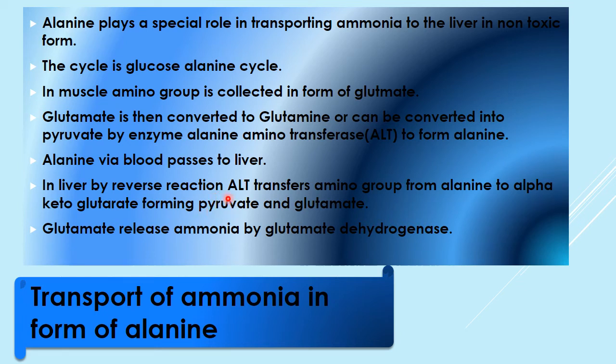In the liver, by the reverse reaction, ALT, which is alanine transaminase, transfers this amino group from alanine to alpha ketoglutarate, forming pyruvate and glutamate. And this glutamate then releases ammonia by glutamate dehydrogenase. In this way, ammonia is transported via alanine from muscles to liver. This alanine is formed in the muscle and transported to the liver, and the cycle is known as the glucose alanine cycle.